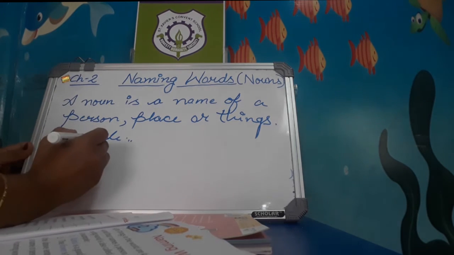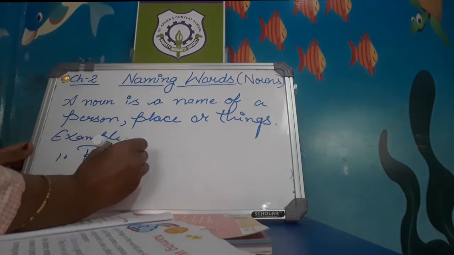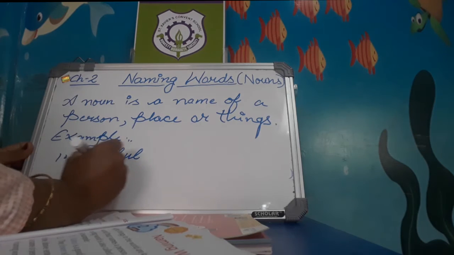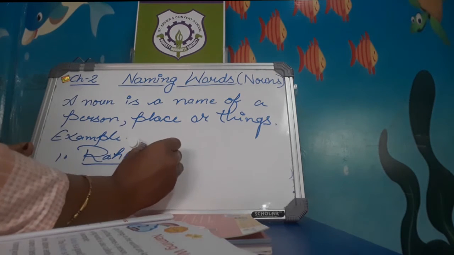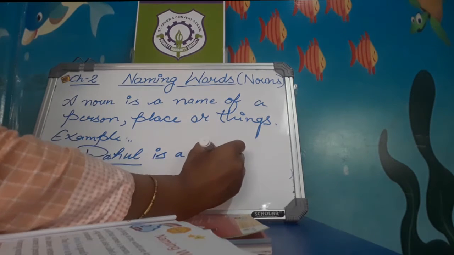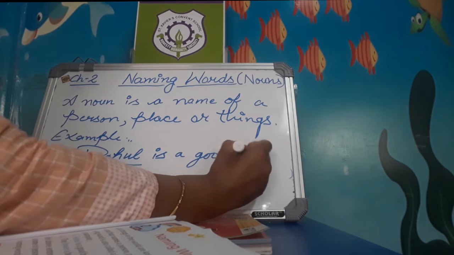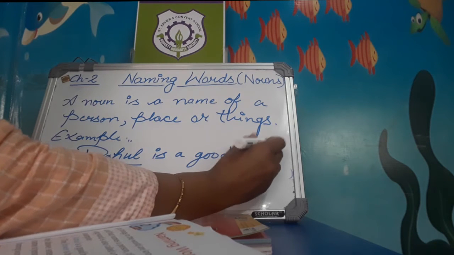For example, Rahul is a good boy. Here Rahul is the name of a person. In this sentence we are talking about Rahul, and Rahul is a good boy.